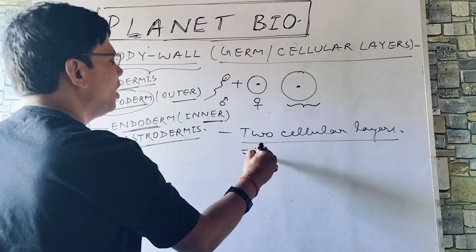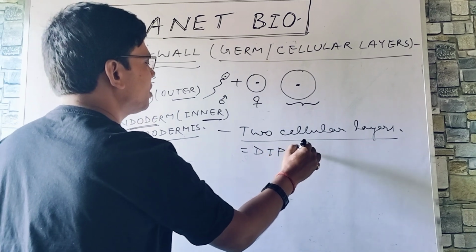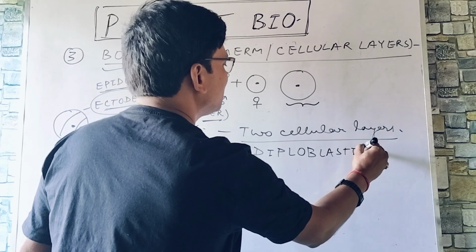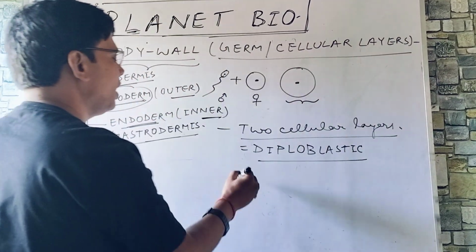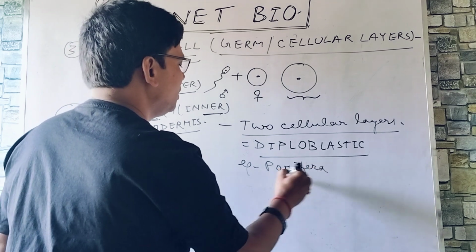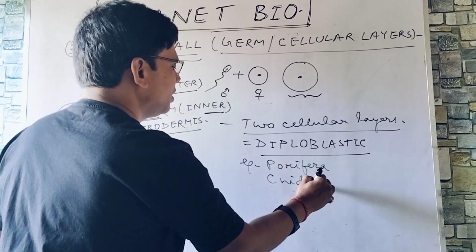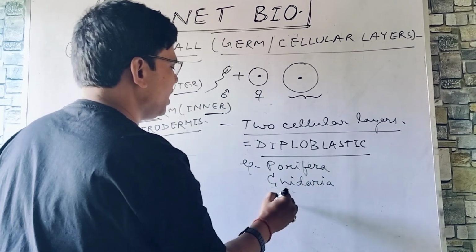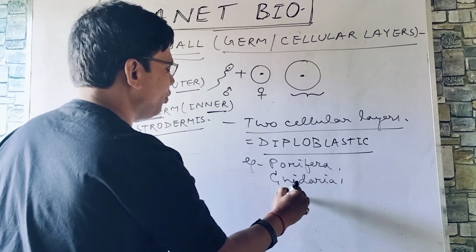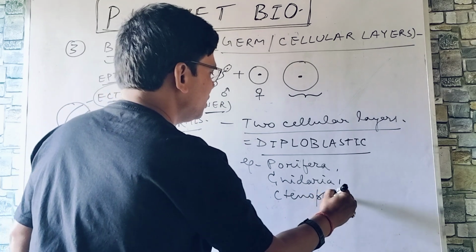So the animals are termed as diploblastic. Diploblastic. And this condition begins from Porifera. Then it is further seen in Cnidaria. Then it is further seen in Ctenophora. Right?